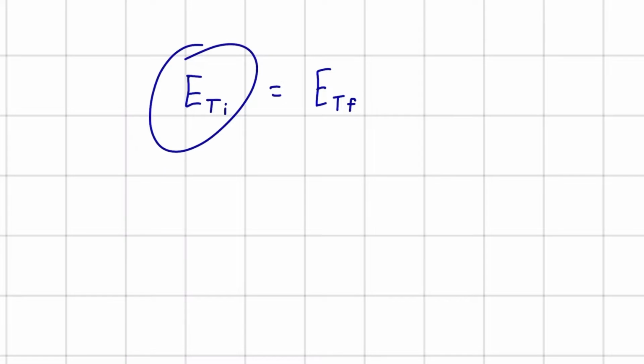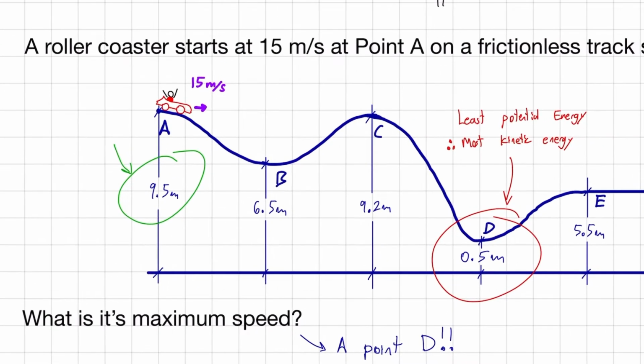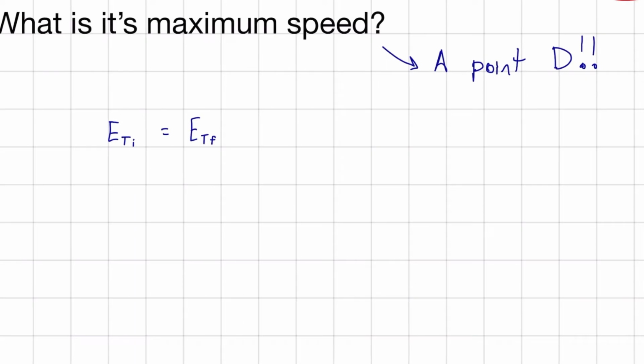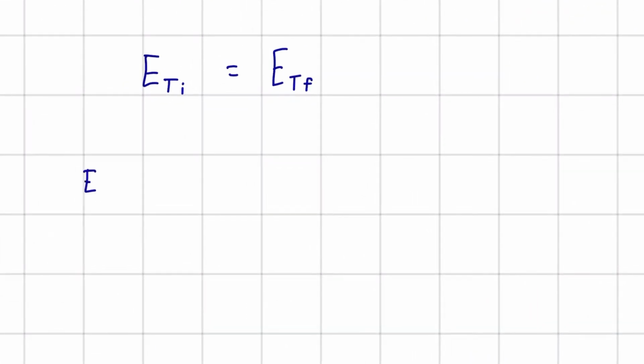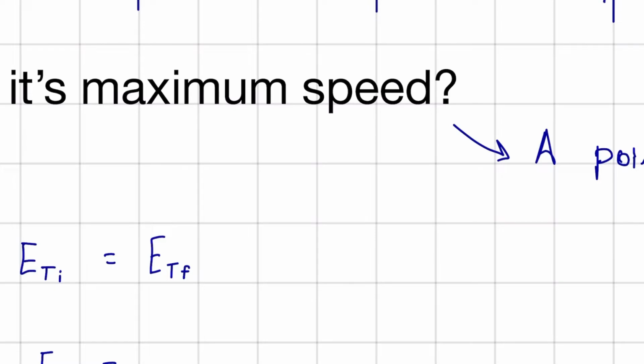So let's look at the initial energy. What kind of energy do we have at the beginning of this question? Well, we have some kinetic energy because we have a speed, and we have a potential energy because we have some height. So let's write those out. Our EG, that's our potential energy initial, plus EK initial. And that is equal to, what energy do we have at our final point?